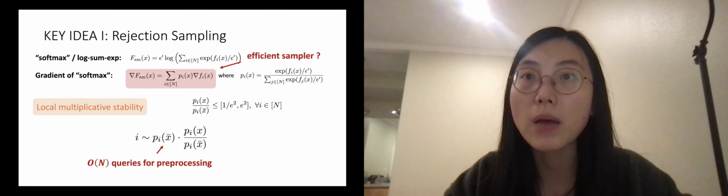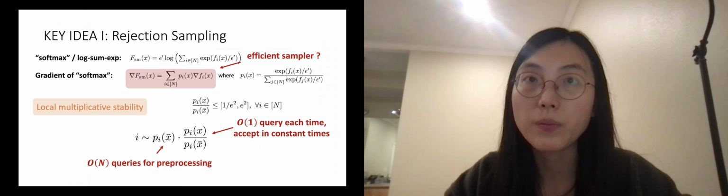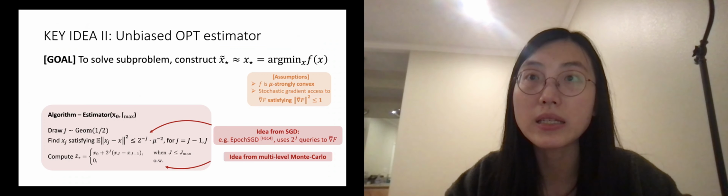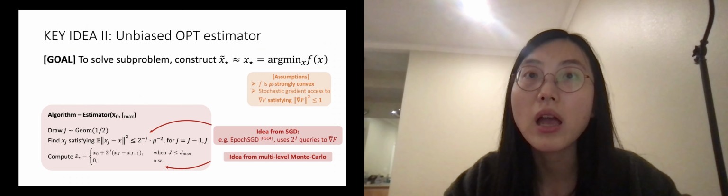Note that for the first step, it only takes O(m) pre-processing queries. For the second step, it only takes constant queries in expectation due to this constant accepting probability. Altogether, this gives a cheap cost sampler as we need. The second idea is instead of solving subproblem to high accuracy, it suffices to find an unbiased estimator for the problem with low bias and moderate variance.